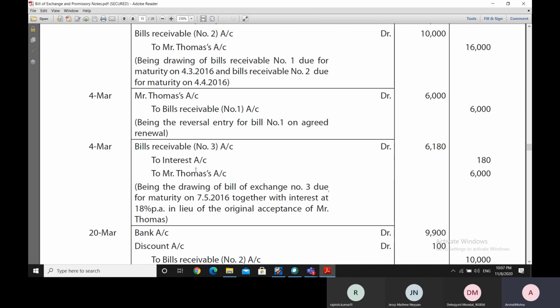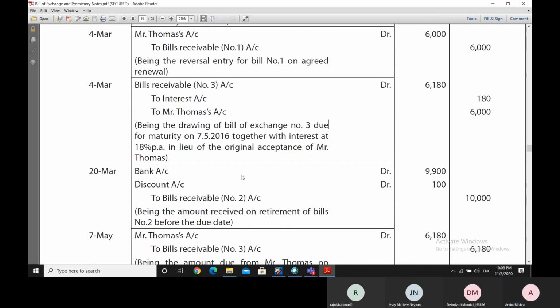And finally, you can see here Mr. David has debited his bills receivable account again for the new bill, and he has credited the interest account for himself because he has earned an interest of 180 rupees. He has also credited Mr. Thomas's account, in a way acknowledging that Mr. Thomas has now made the payment to him by way of this new bill.